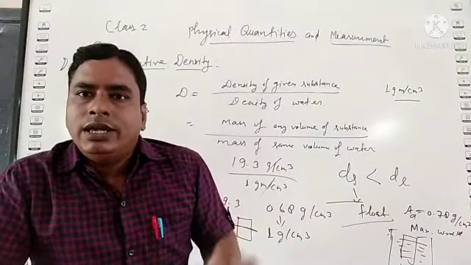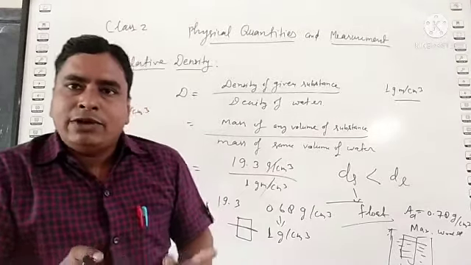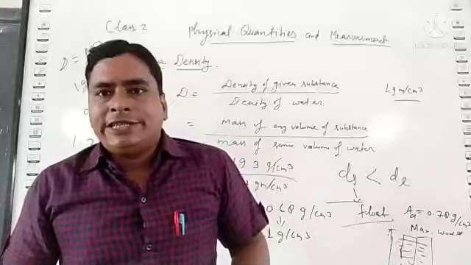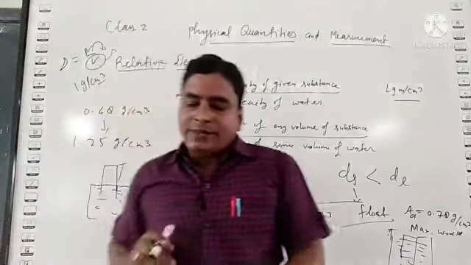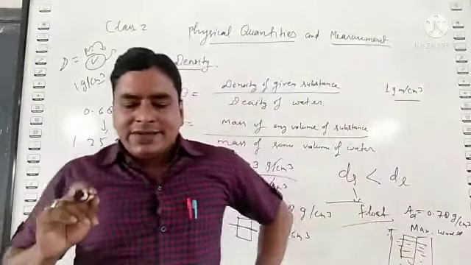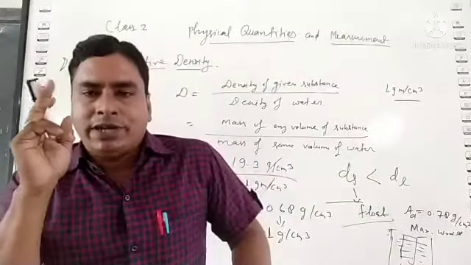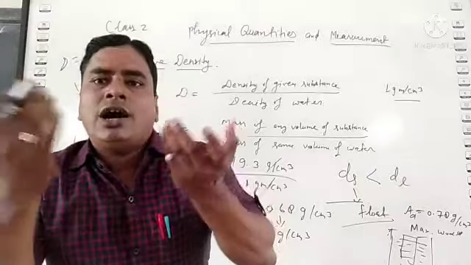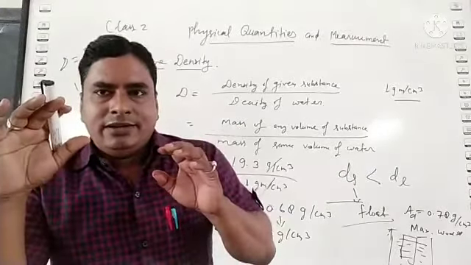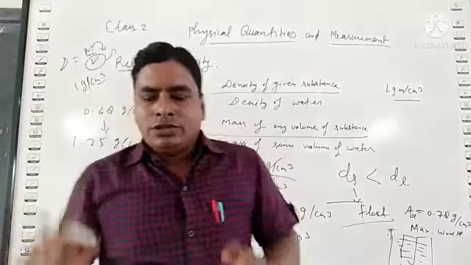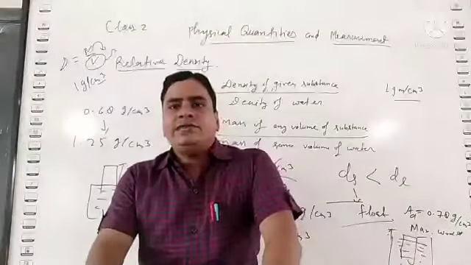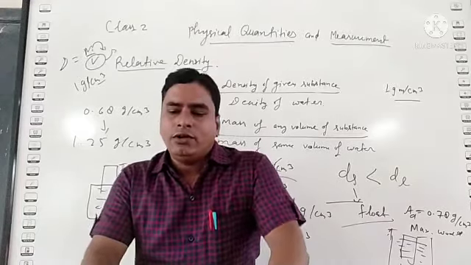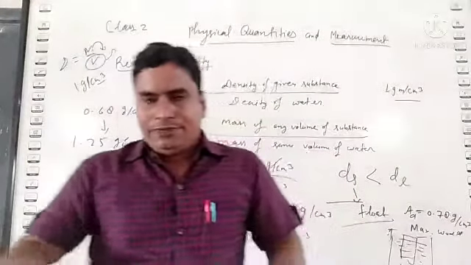So in that case, the particular solid or substance will float on the surface of water. This is the reason behind this. The density of an iron ship is less than 1 gram per centimeter cube because the structure of the ship is totally hollow within. So iron ships always float on the surface of water.